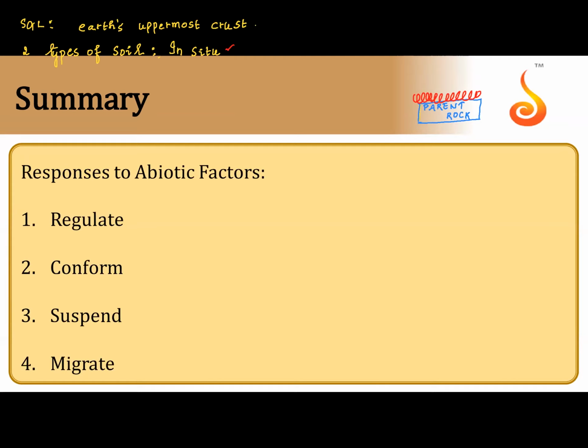Whereas the second category is transformed soil, or transported soil. So there will be soil erosion from one place and it gets deposited on another place. So that is transported soil. The soil can be transported by gravity, from an elevation to a slope. If the soil forms that way, it is called colluvial.